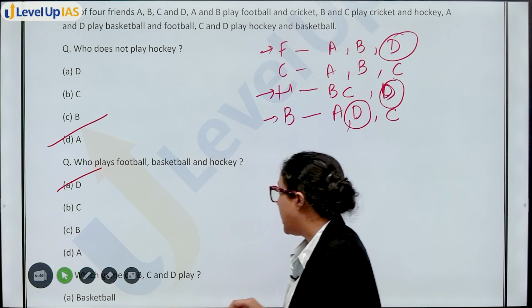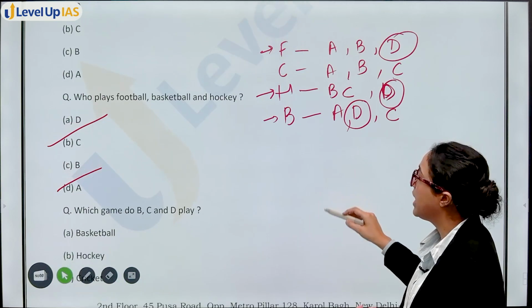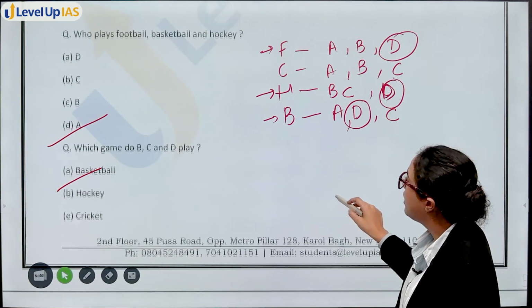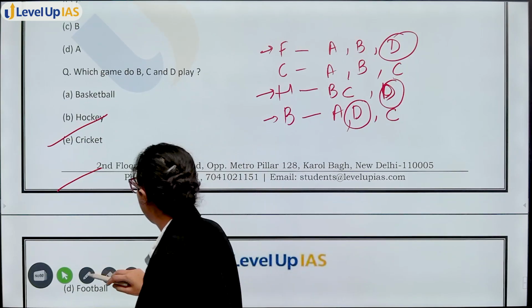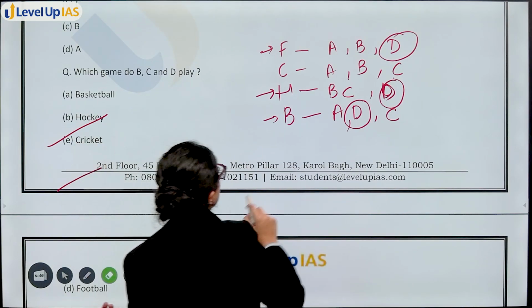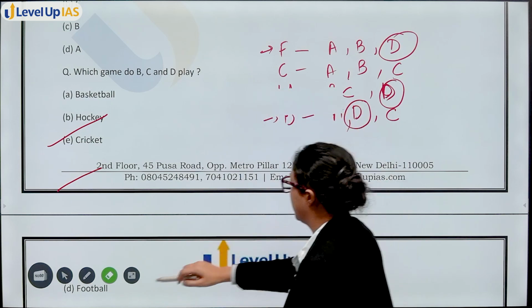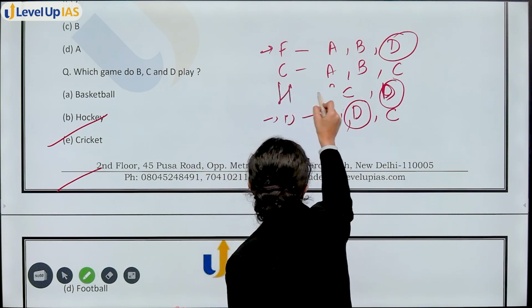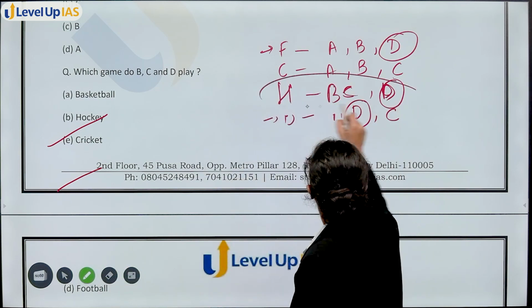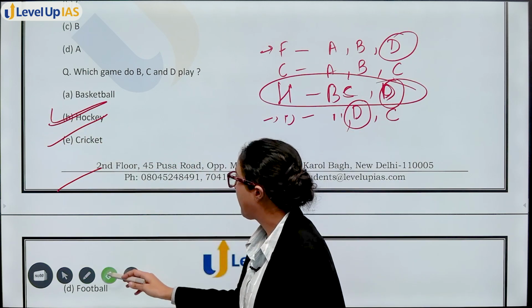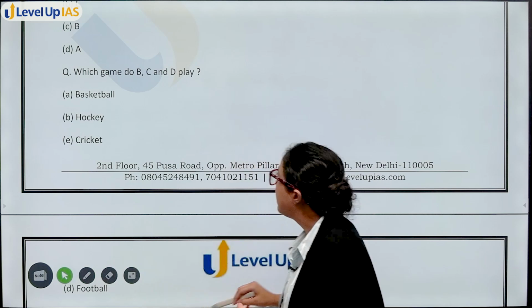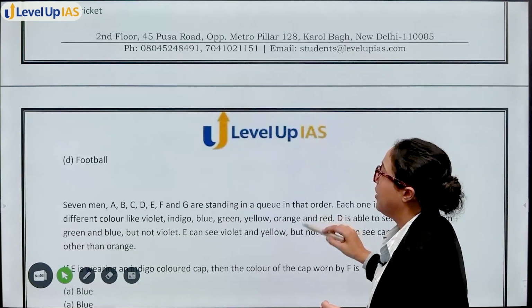Which game do B and C play? Both B and C. Oh, which game do B, C, D play? Which game are B, C, D playing? Hockey. All B, C, all 3 are playing. So option B, hockey will be your answer. Done. Very easy question again.